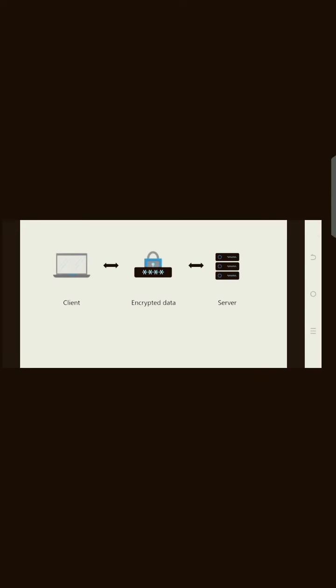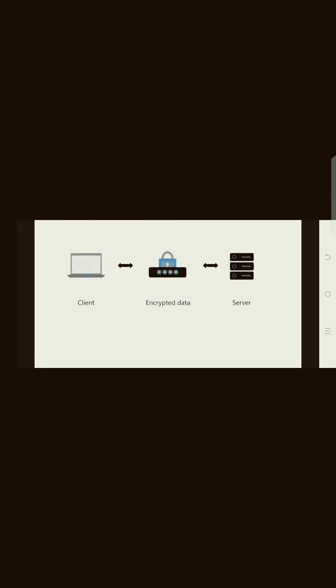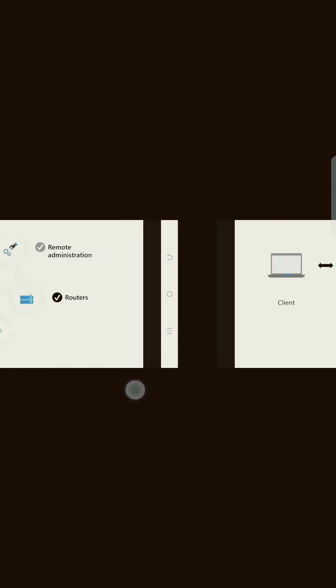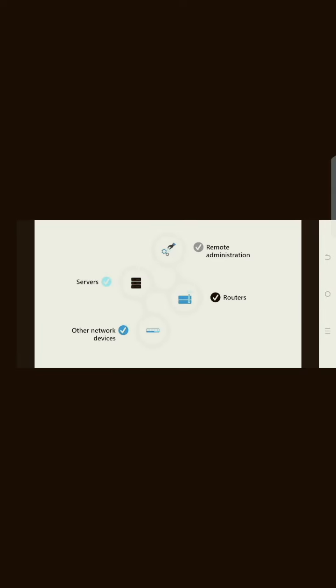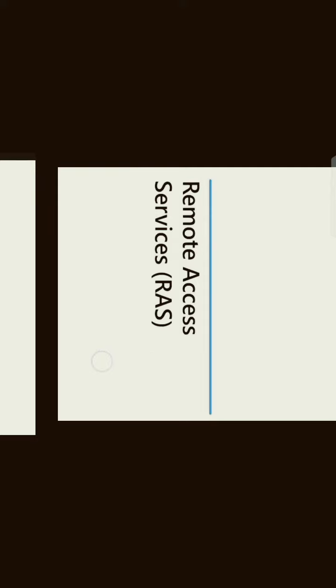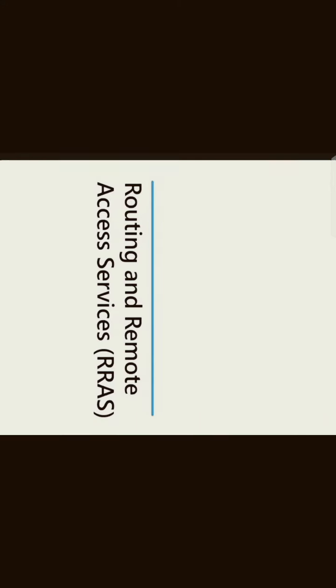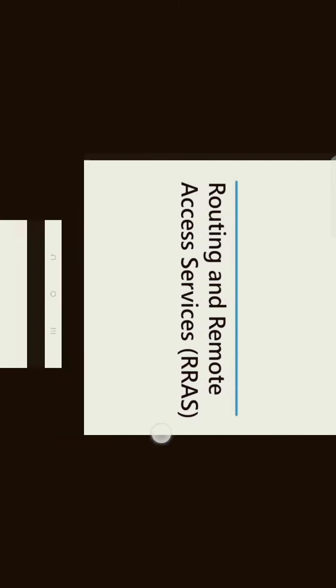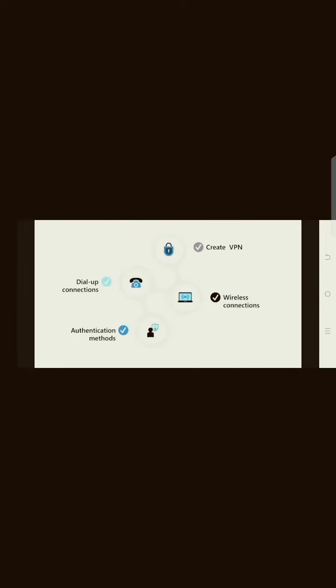SSH creates an encrypted connection between the client and the server. For remote administration, servers, routers, and other network devices can use this protocol. Another one is RAS, and a better one is Routing and Remote Access Server. If you're dialing up to the network, then you can use this protocol. If you're in a public place, using this protocol you can create VPN, wireless connection, and authentication method. That is all we have to do.